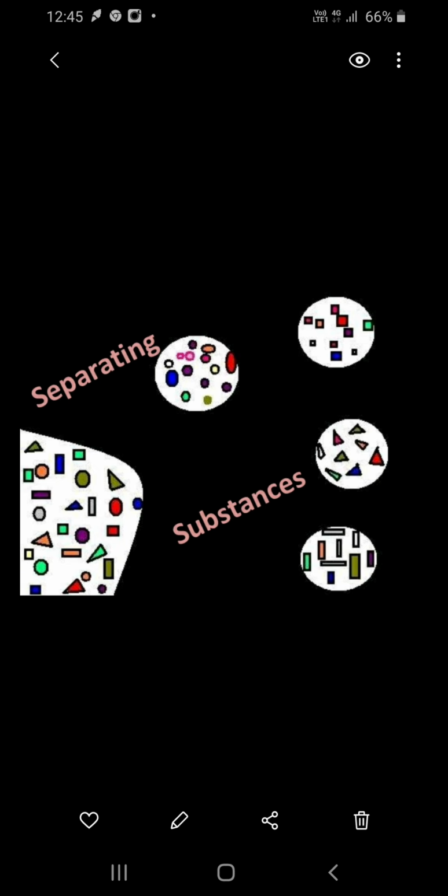For example, stones from rice. Next, when the useful component has to be separated from other components. Example, petrol from petroleum. When a substance has to be obtained in highly pure form, for example, gold from gold mines. There are different types of separation techniques.